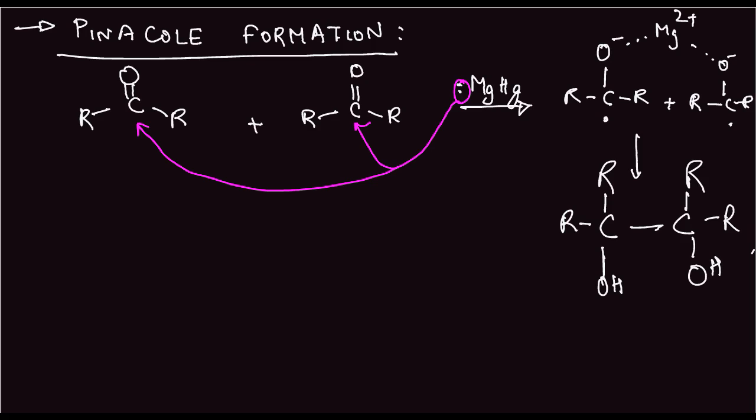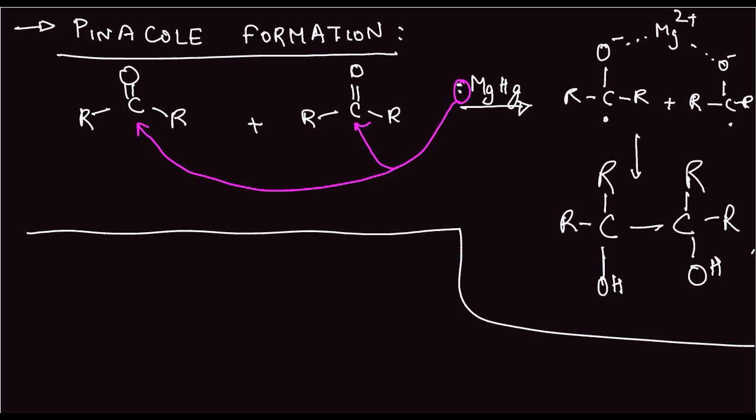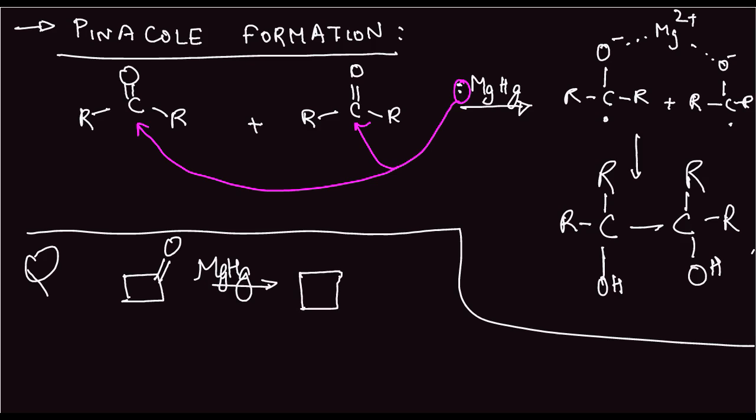So let us look at an example of pinacol reaction. Question: say we have this compound. We have a 4-member ring ketone, and we give it Mg(Hg). What happens is we get this product with an alcohol here and an alcohol here. So this is the product which is formed. But the reaction does not stop here. What happens next is this alcohol will move out and we get a plus sign here.